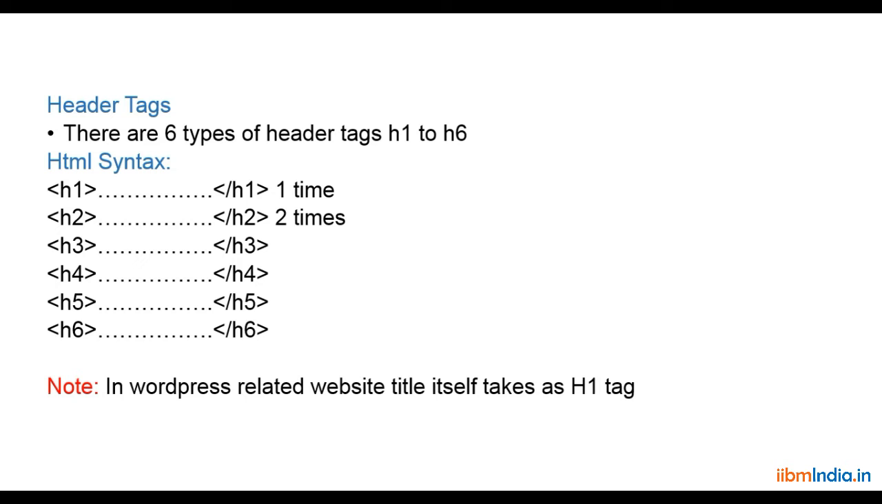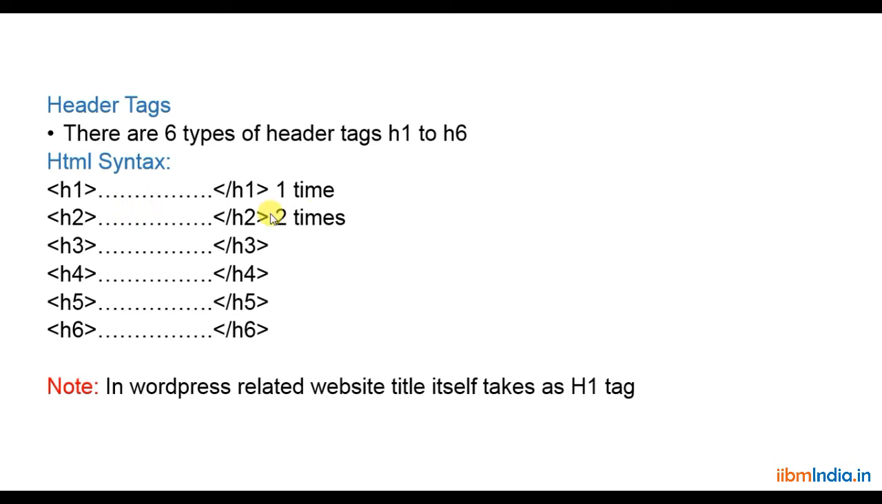Next, most important, is header tags. There are 6 types of header tags, H1 to H6. This is the HTML syntax: H1 header tag, H2, H3. In WordPress websites, we can find H1 to H6 automatically, like a drop down you will be getting from the paragraph option. By using that, you can directly know about H1 to H6. But if it is HTML or any coding related, these are the syntaxes.